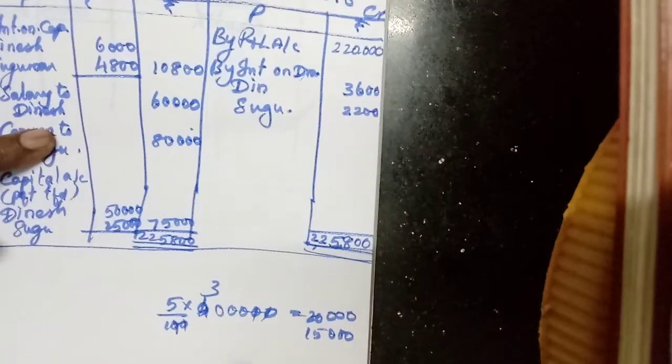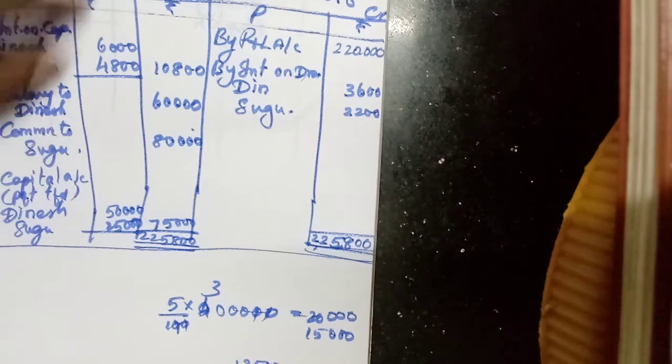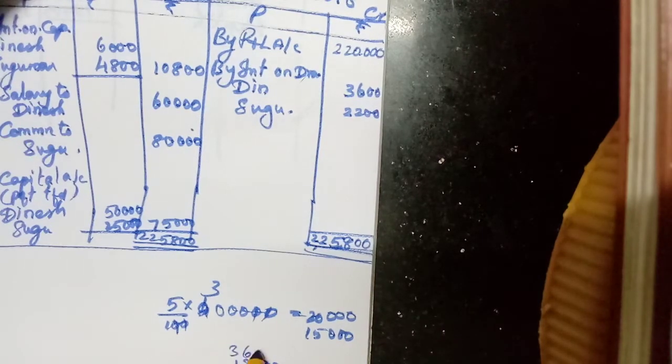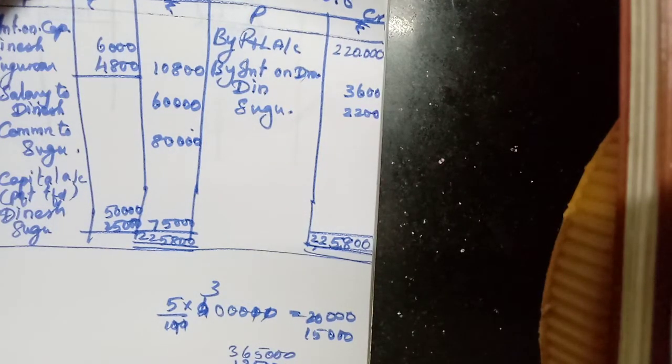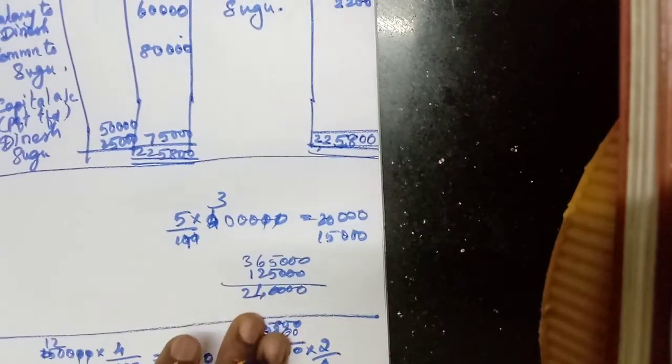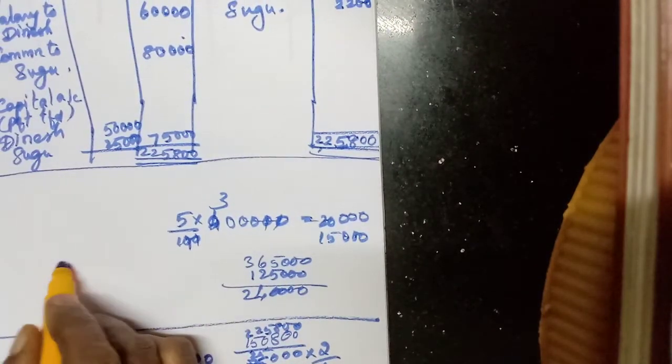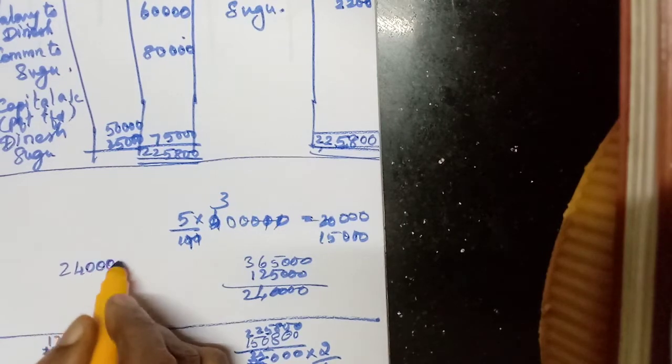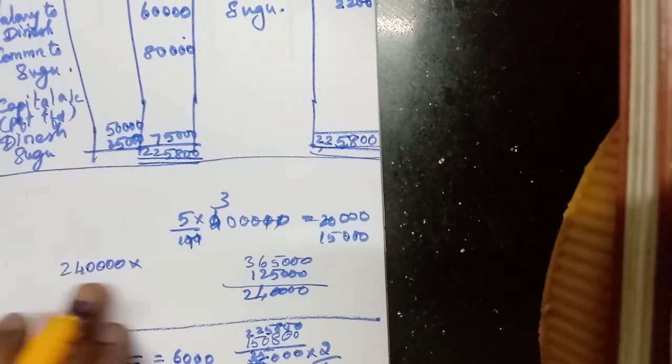Okay, 1,25,000 should be deducted from 3,65,000. That is the profit. No interest on drawings. Okay, so 2,40,000. Okay, this 2,40,000. This is profit before commission.